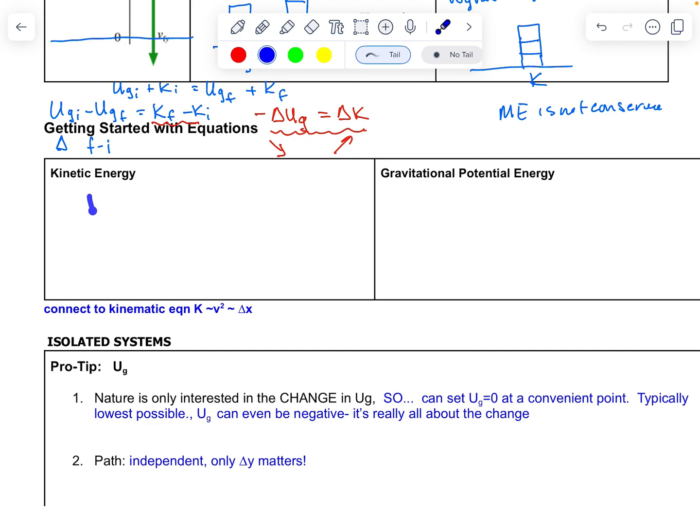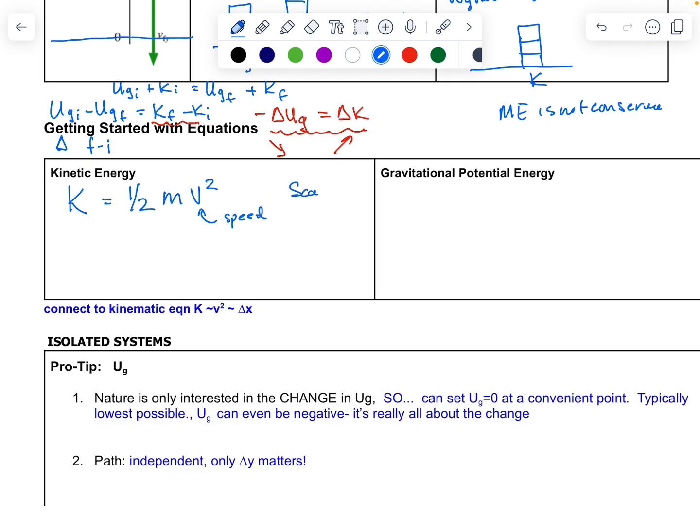So the kinetic energy equation, if you remember from freshman year, I'm getting my marker again, kinetic energy is going to be equal to 1/2 the mass of the object times the speed squared. We do use v here, and we typically associate that with velocity, but it does not have direction here, and we square it, so there really is no positive or negative direction with it.